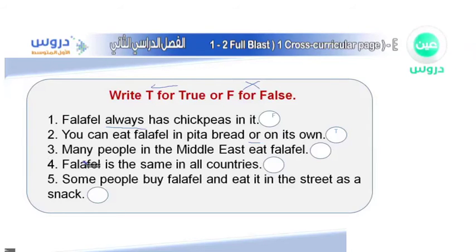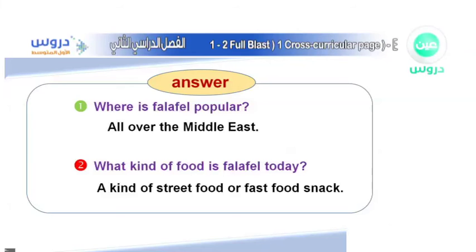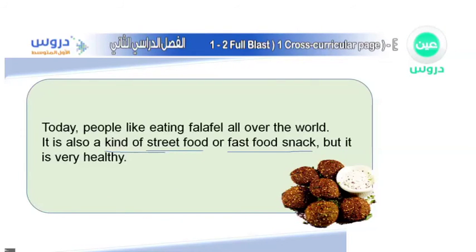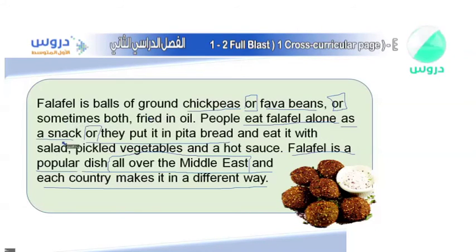Okay, so the third one over here, as you can see, many people in the Middle East eat falafel. What do you think? Well, the answer is quite clear, I guess, but that doesn't mean we shouldn't go back. We will go back now so we can make absolutely 100% sure of the answer.